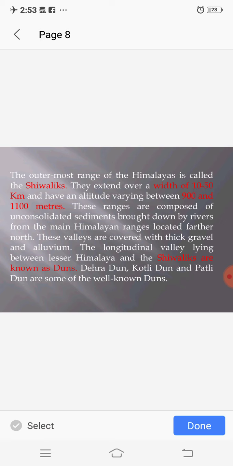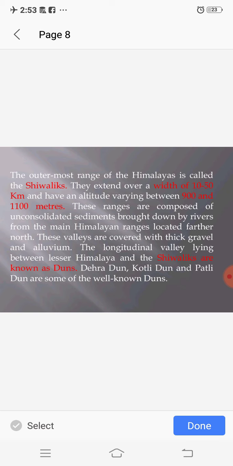The outermost range of the Himalaya is called the Shivalik. The width of Shivalik is 10 to 50 km and altitude varying between 900 and 1100 meters.